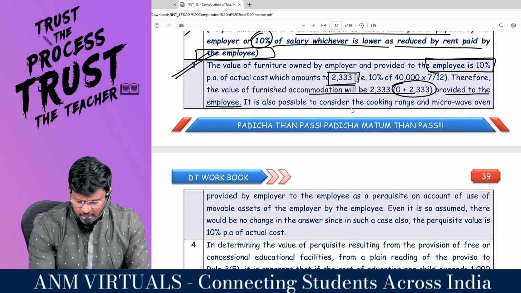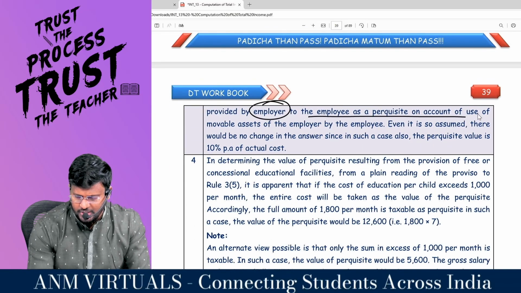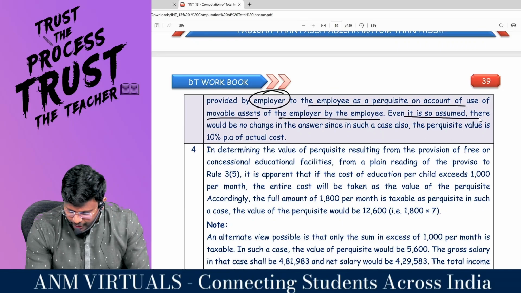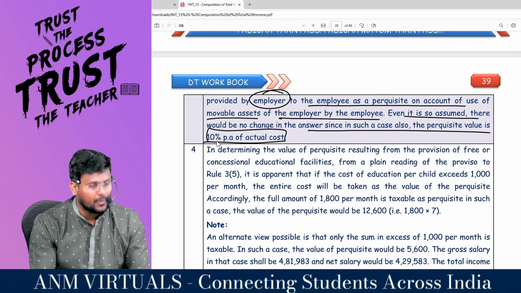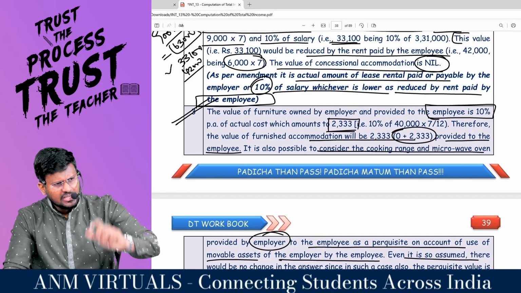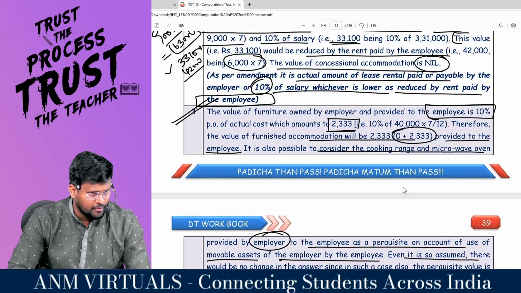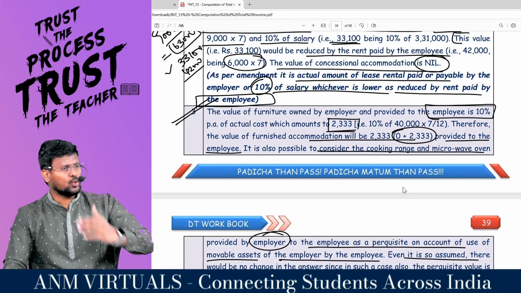It is also possible to consider the cooking range and microwave oven provided by the employer to the employee as perquisite on account of usage of an asset of the employer by the employee. Even if it is so assumed, there will be no change in the answers. In such a case, the perquisite value is 10% of the cost. Either you can take it as rent-free accommodation, that is, you can add the cooking range and microwave to the value of unfurnished accommodation, then you will get the total RFA.